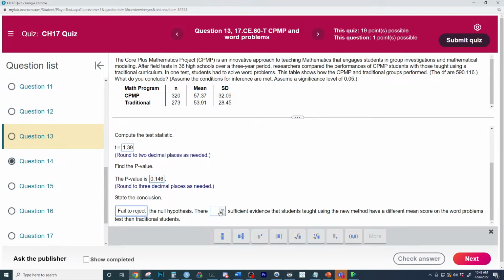And does that mean there is evidence for the alternative? No, you're not rejecting your null right here. Does that mean you have evidence for the alternative or you do not have sufficient evidence? If you do not reject, there is not evidence. So if you reject, it's because you have evidence. If you do not reject, there is not evidence.